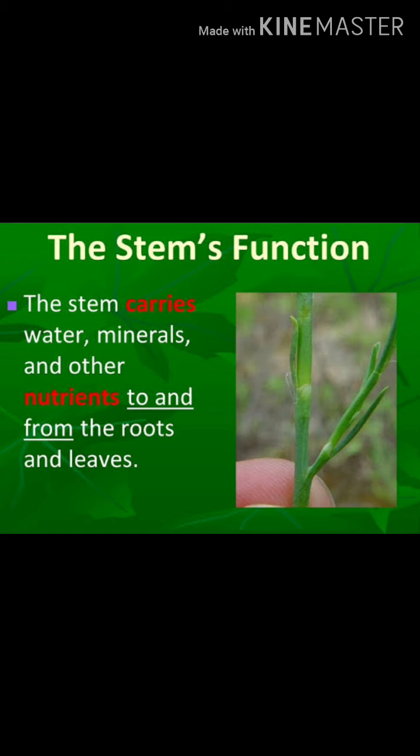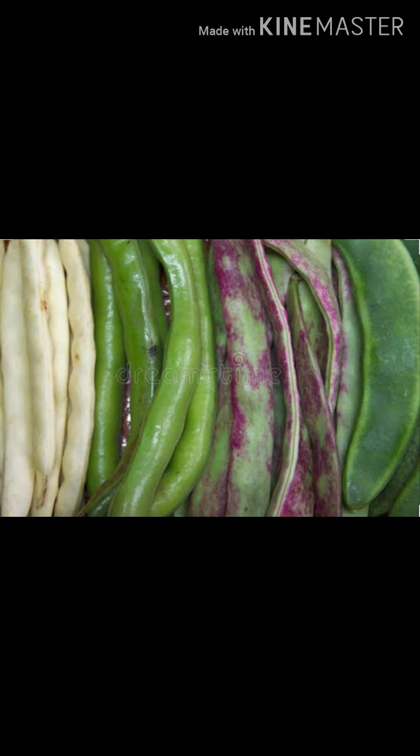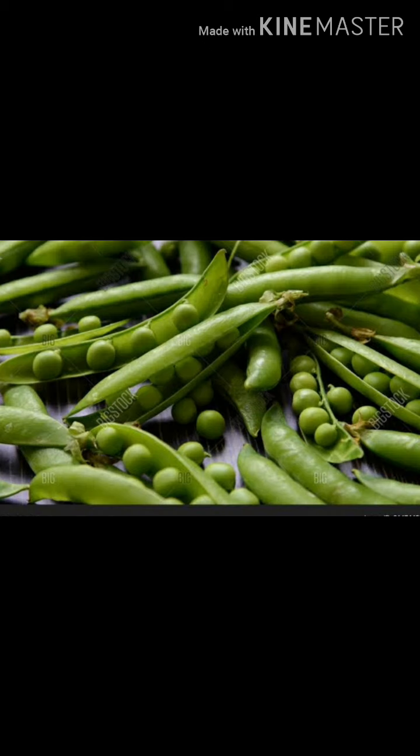Okay, next, fruit. Fruits have different shapes. Fruits contain one or more seeds. The pods of beans and peas are actually fruits.